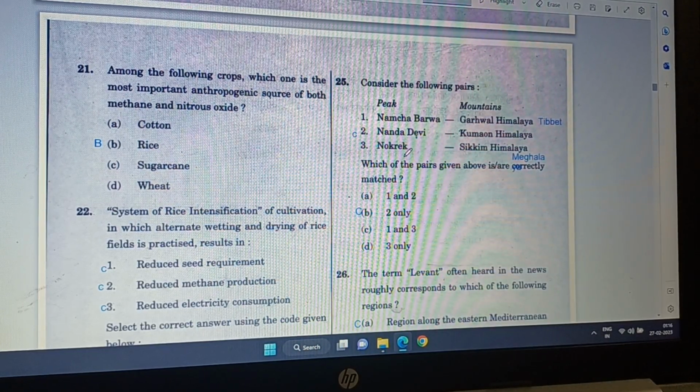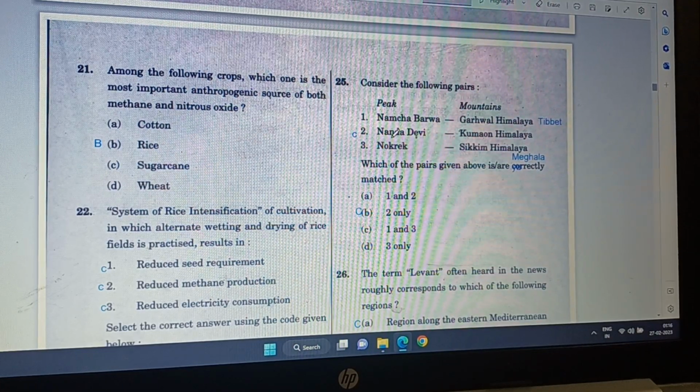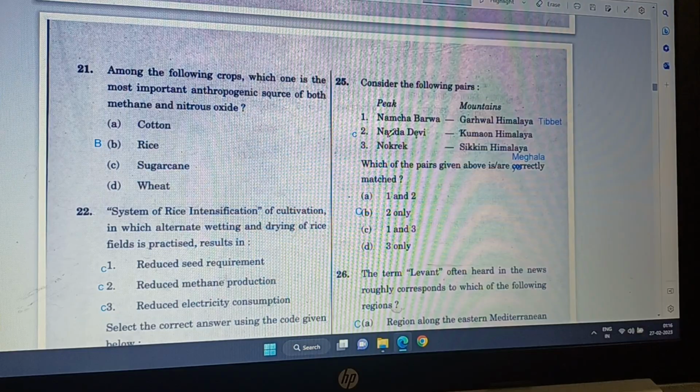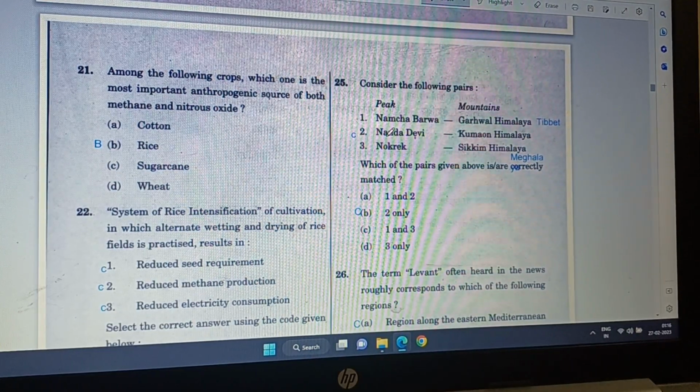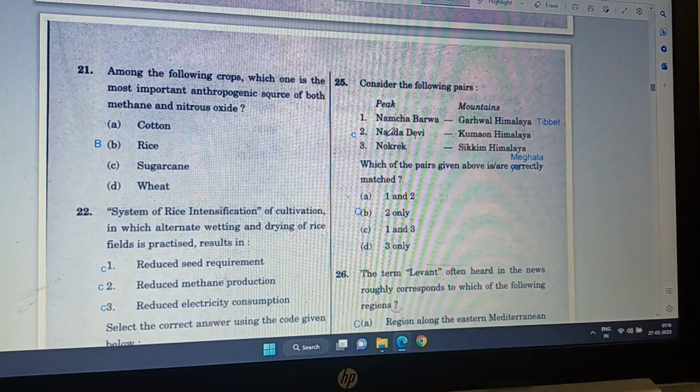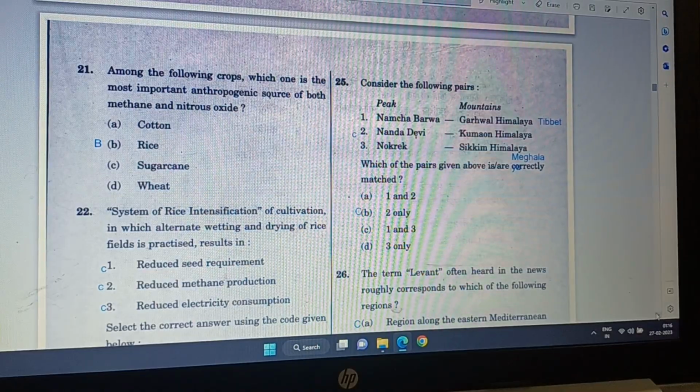And Nokrek, Sikkim, no, it is in Meghalaya. So only 2 is correct. So I stop here right now as the video may get very long. And then I will cover question number 26.